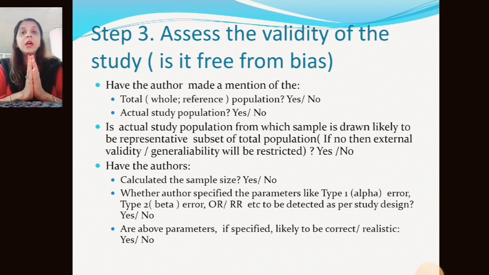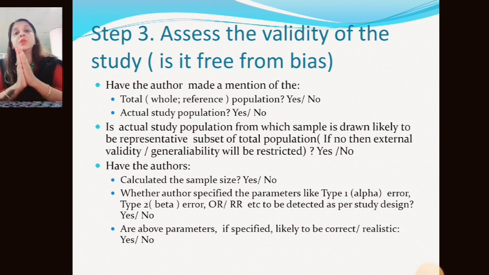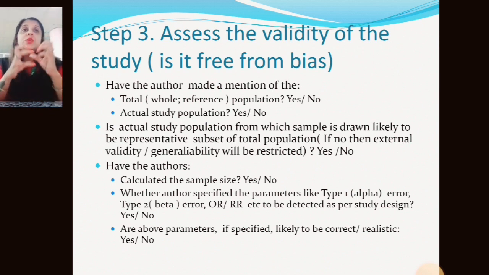Suppose we are taking an old age population. We must know whether the old age population is taken from the community, residing in the community, or from residential care facilities, because the lifestyle of these populations is totally different from those residing in the community. So the population we are taking, or the sample drawn from that representative set of the total population, the reference population, must be stated in the study.